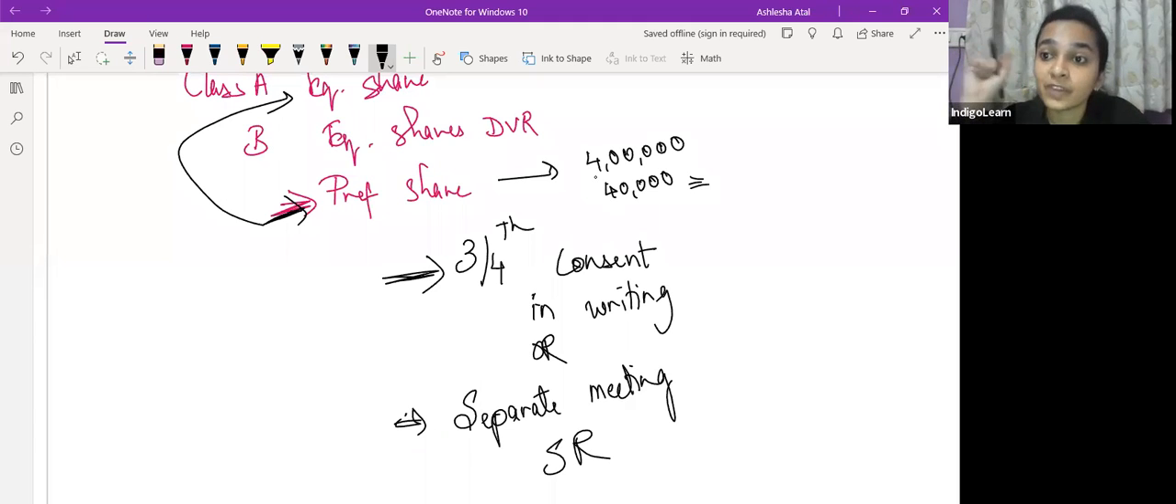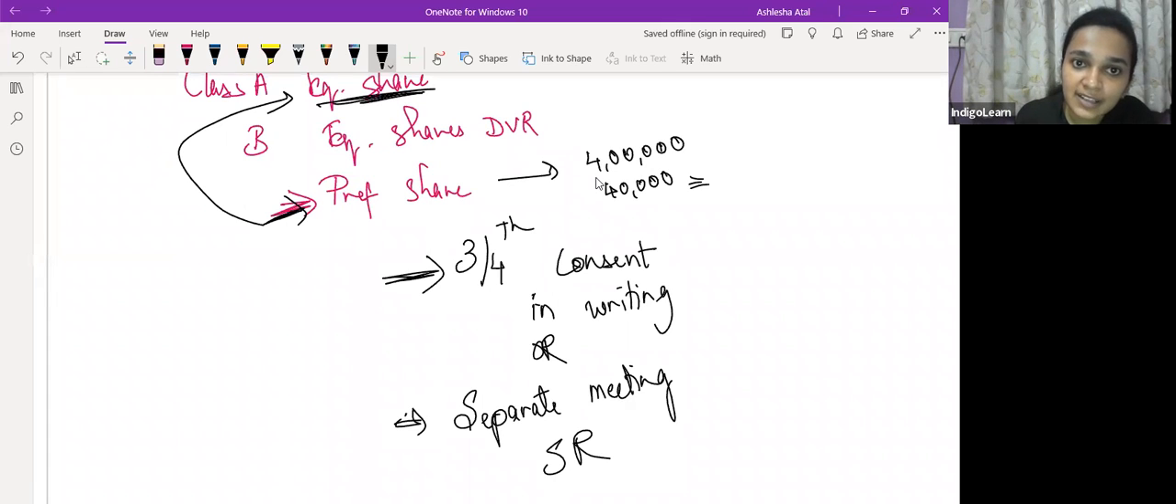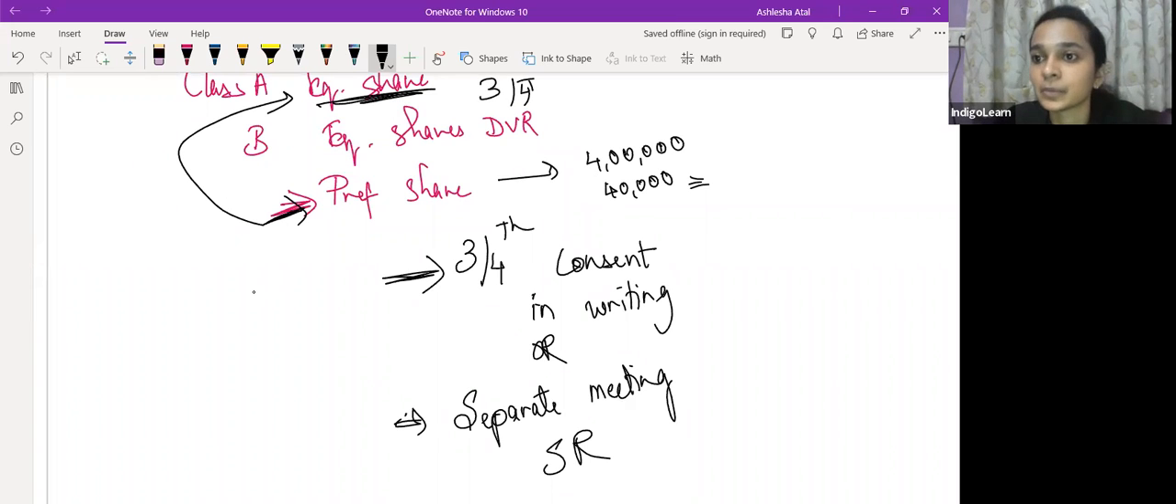So if variation in rights of one class of shareholders is having an impact on another class of shareholders as well, तो उस situation में ये जो equity shareholders है ना, इनका भी consent obtain करना पड़ेगा और 3/4 लोगों का consent obtain करना पड़ेगा यहाँ पे भी. So whenever varying the rights of the shareholders, अगर it has an impact on some other category, some other class of shares, so we'll have to obtain their consent as well.